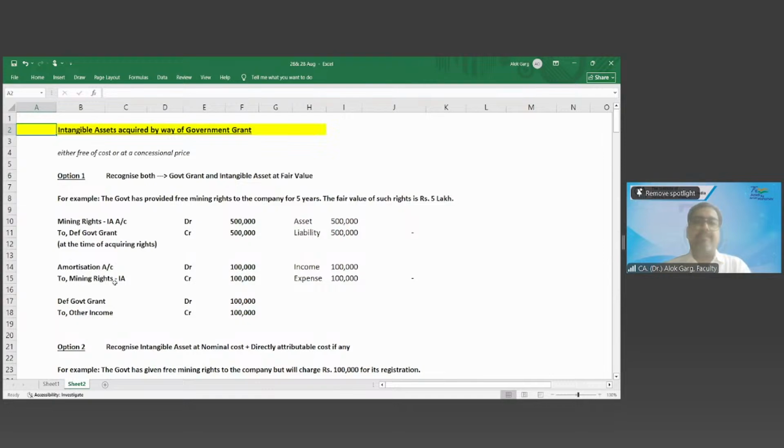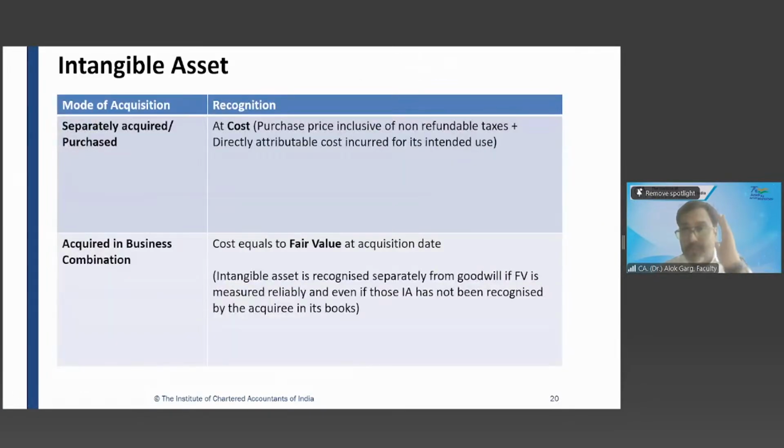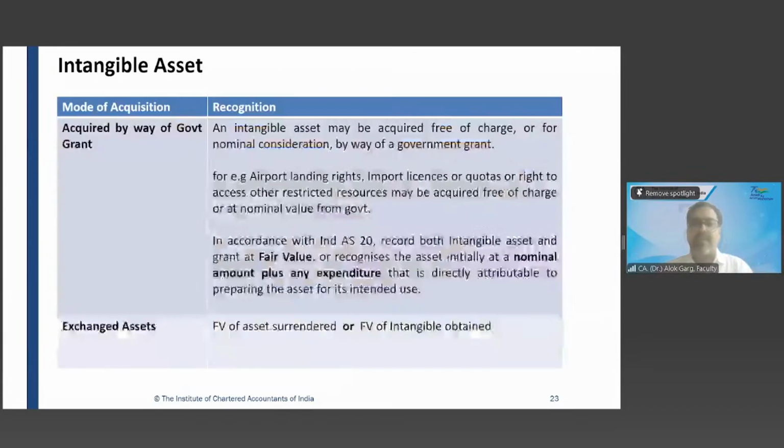Then intangible asset acquired by way of government grant. First let me tell you the concept and then I will explain the concept with a simple example. Simple means simple to remember. At times government is also giving some intangible asset to promote the companies at free of cost.